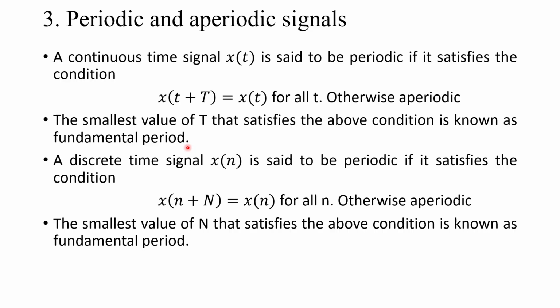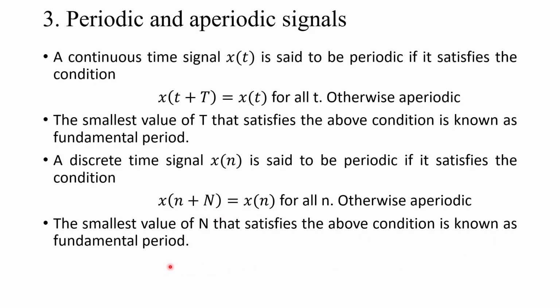So if x of t plus T is equal to x of t, x of t is called periodic. If it does not satisfy this, x of t plus T not equal to x of t, it is called aperiodic. The smallest value of T for which x of t plus T equals x of t is called the fundamental period. Similarly, a discrete time signal x of n is said to be periodic if it satisfies the condition x of n plus N is equal to x of n for all n, otherwise aperiodic. The smallest value of capital N that satisfies the above condition is known as the fundamental period.